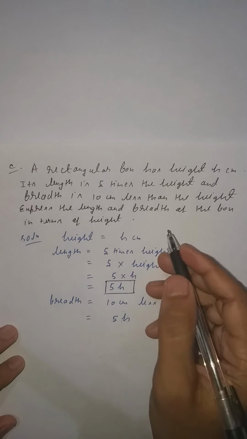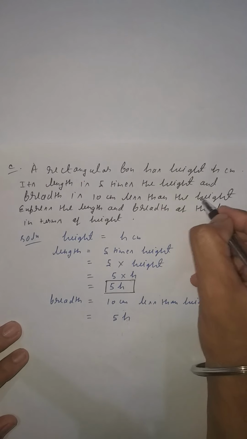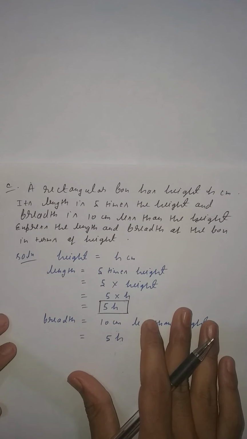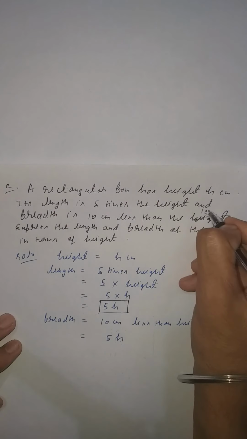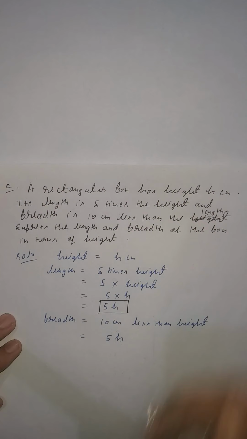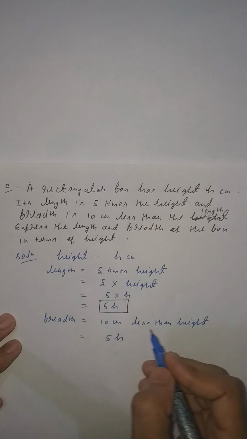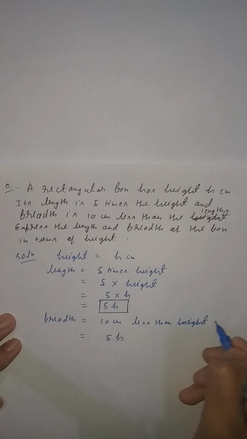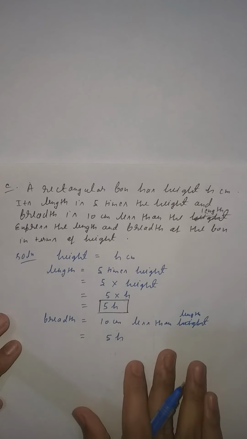Here you have to mention one thing, student. There is some correction. Breadth is 10 centimeter less than length. Length is 5h, and 10 centimeter less means minus 10, because less is given.